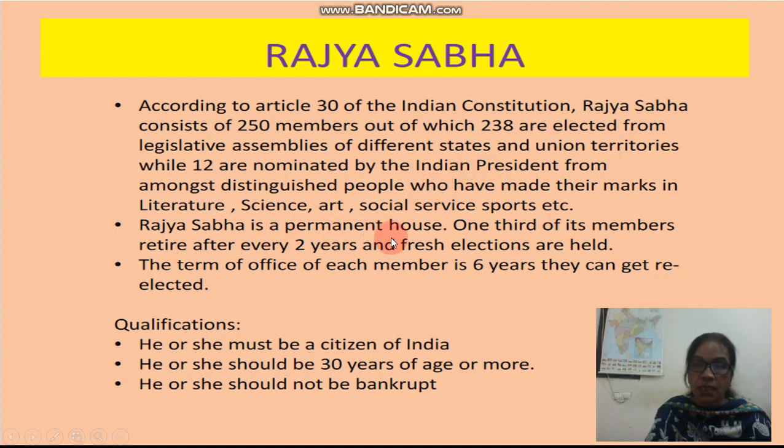Rajya Sabha is a permanent house. Its tenure is 6 years and 1/3 of its members retire every 2 years. What is the qualification for Rajya Sabha? First, he or she must be a citizen of India. Second, he or she should be 30 years of age or more and should not be bankrupt.